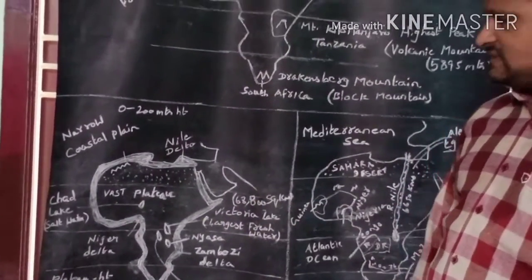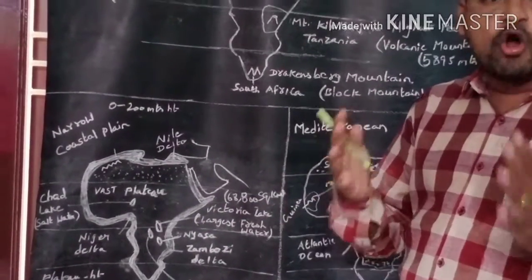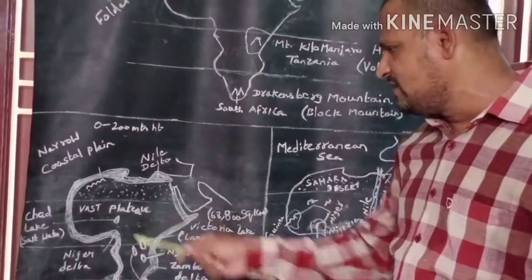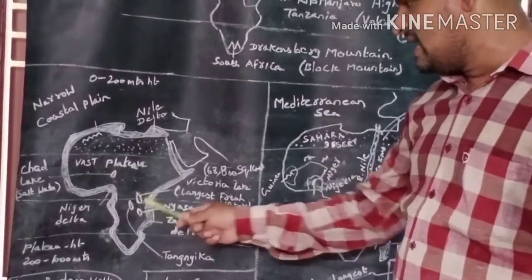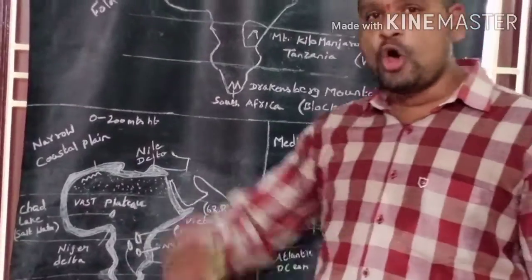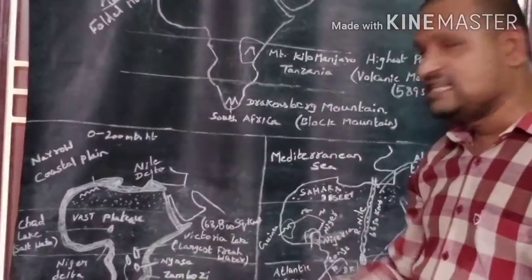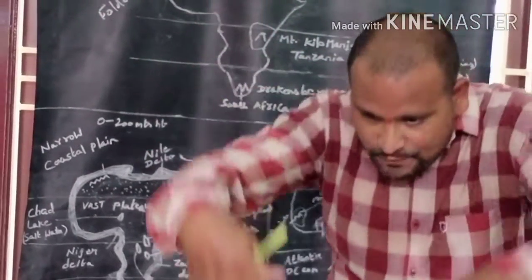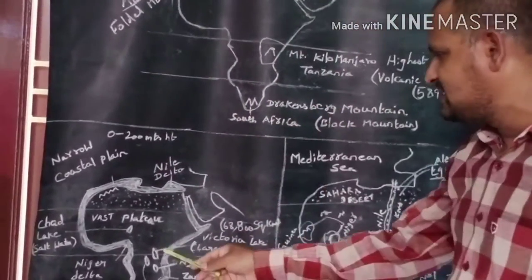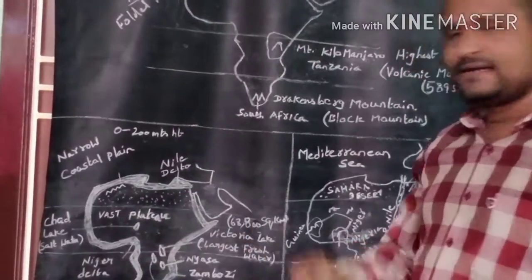Okay, now let us discuss the lakes in Africa continent. Africa continent has numerous lakes like Victoria Lake, Chad Lake, Tanganyika Lake and Nyasa Lake. Once upon a time these lakes were long and deep valleys, and these valleys were filled with rain water and formed as lakes.